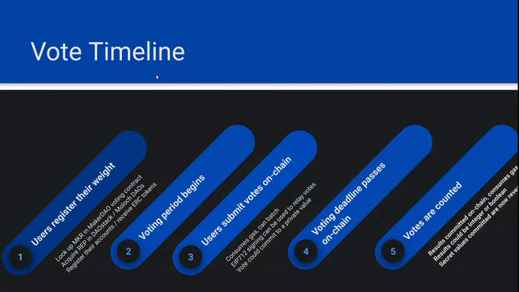So what is a timeline like in our voting example, which could be private? So step one, users register their weight, the weight they carry in an election. So this could be locking up MKR in MakerDAO's voting contract. It could be acquiring reputation in a DAO like DAOstack or Moloch. It could be just registering your accounts with an election commissioner, like a normal off-chain bureaucratic DMV that you show up to and register to vote.